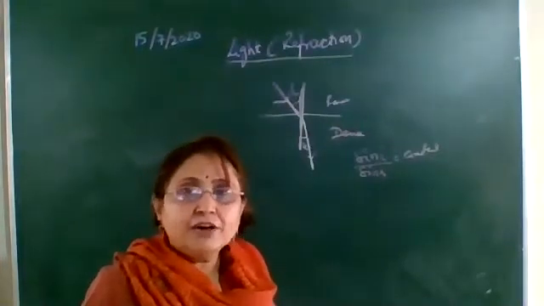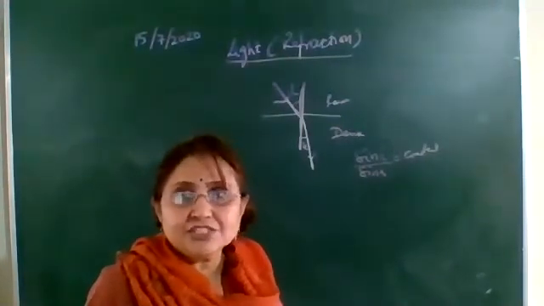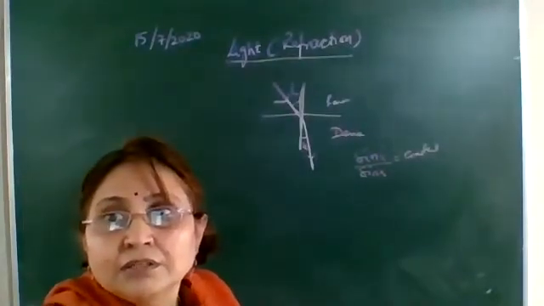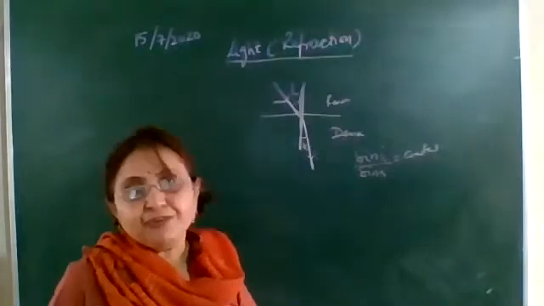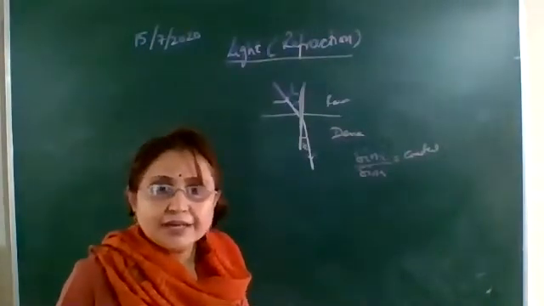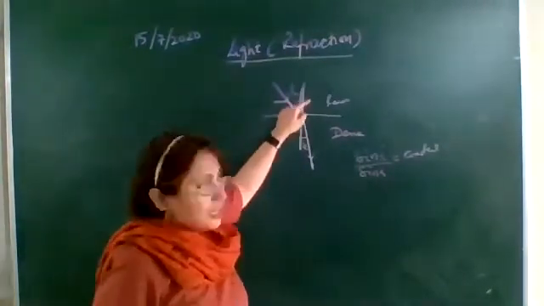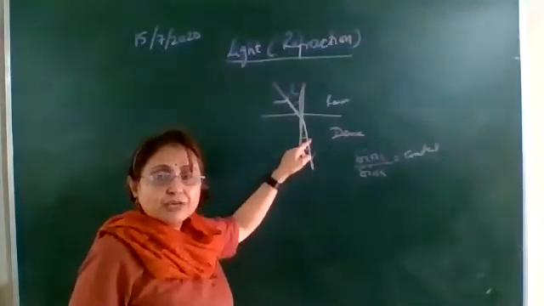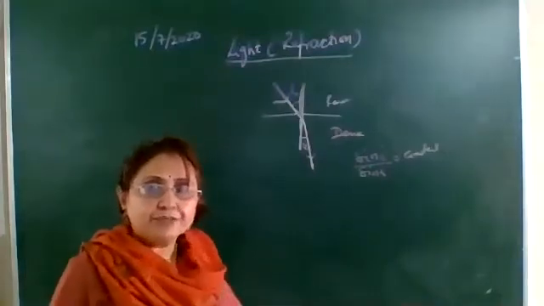But if a ray of light is passing from denser to rarer medium, then it will bend away from the normal. So a ray of light going from rarer to denser will bend towards the normal, and denser to rarer will bend away from the normal.